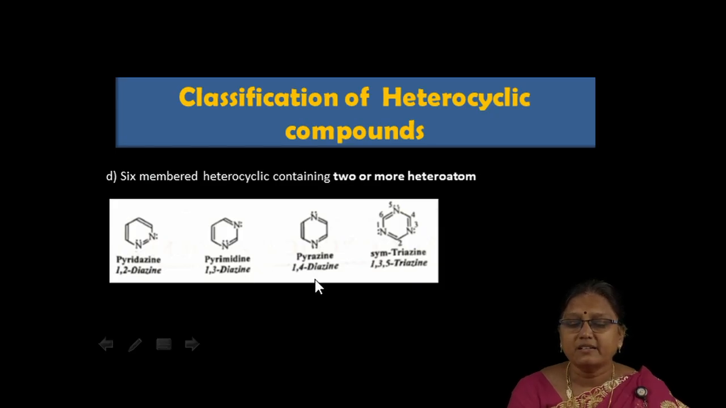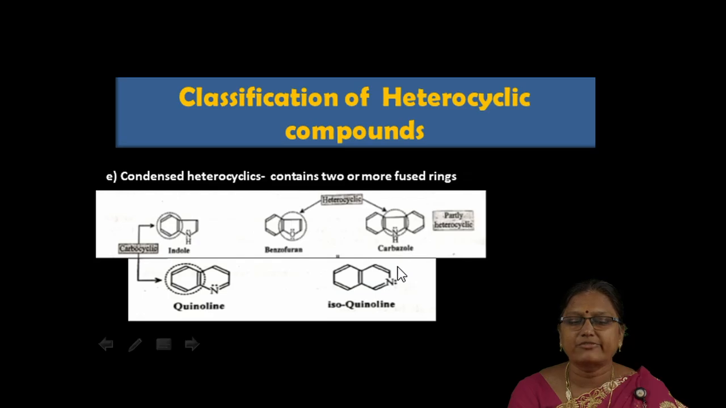Then pyrazine, it is 1,4 diazine, that is the 2 nitrogen atoms are at the first and the fourth position with respect to one another. Then symmetrical triazine, this is also one of the 6-membered heterocyclics with more than 1 heteroatom. Here 3 nitrogen atoms are present symmetrically, that is 1,3,5 triazine.